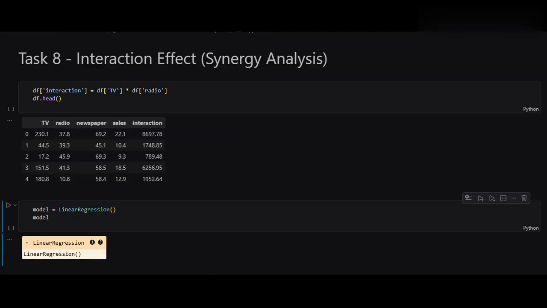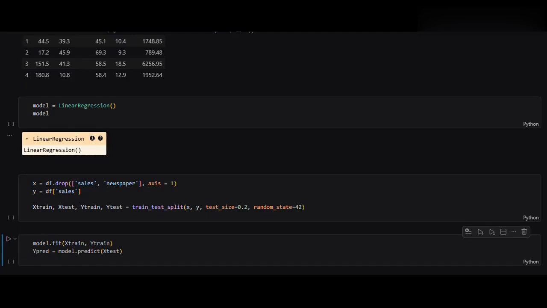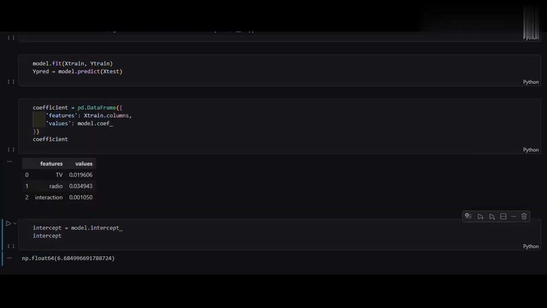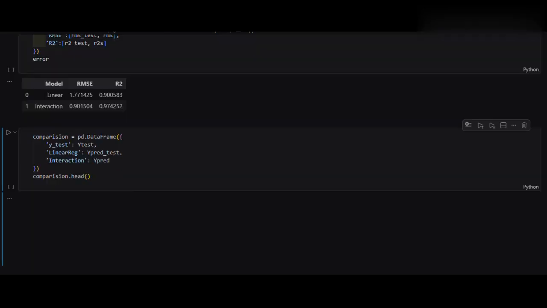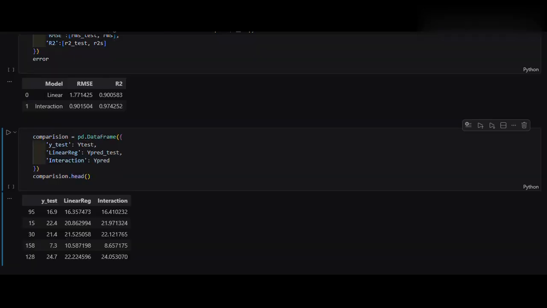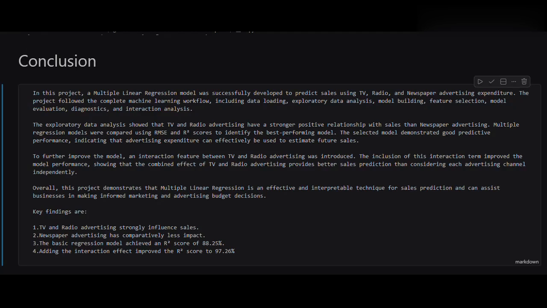Task 8. Interaction effect. In the final step, we created an interaction feature between TV and radio advertising. The purpose was to study the combined effect of these two advertising channels. After adding the interaction feature, the model performance improved significantly. The interaction model achieved an R-square score equal to 0.9726. This means that the model can explain approximately 97.26% of variation in the sales. This result shows that TV and radio advertising work together and create a strong impact on sales prediction.